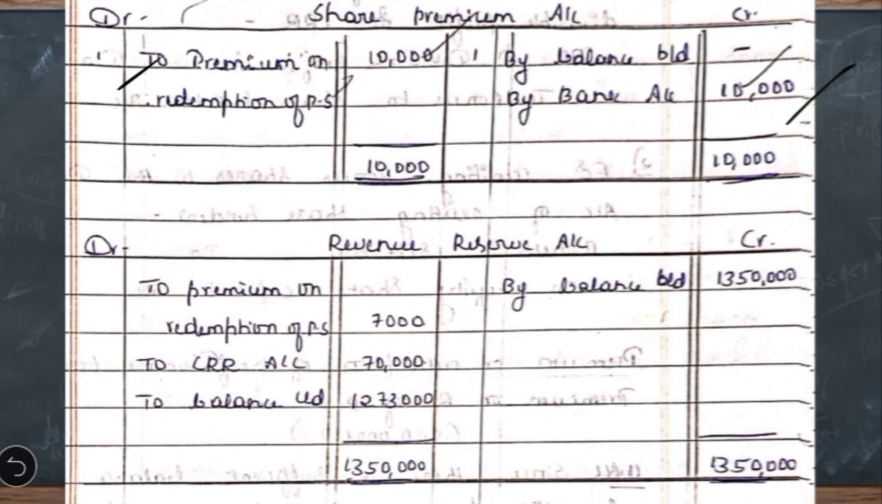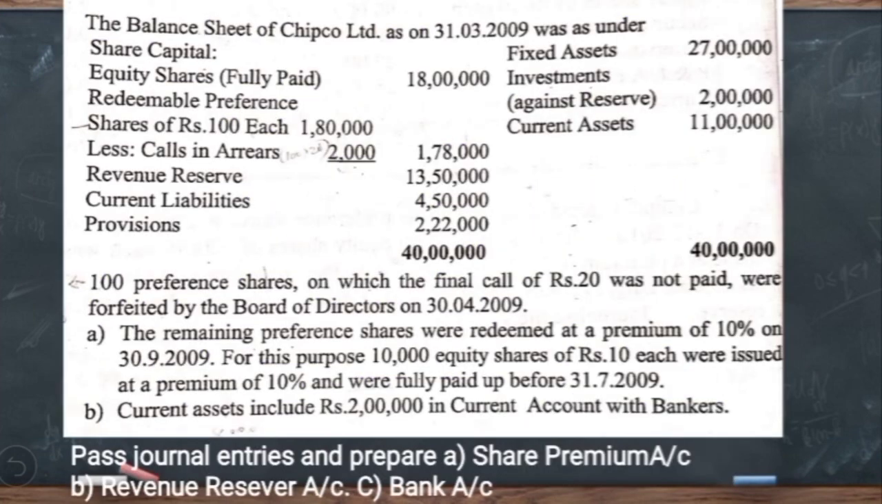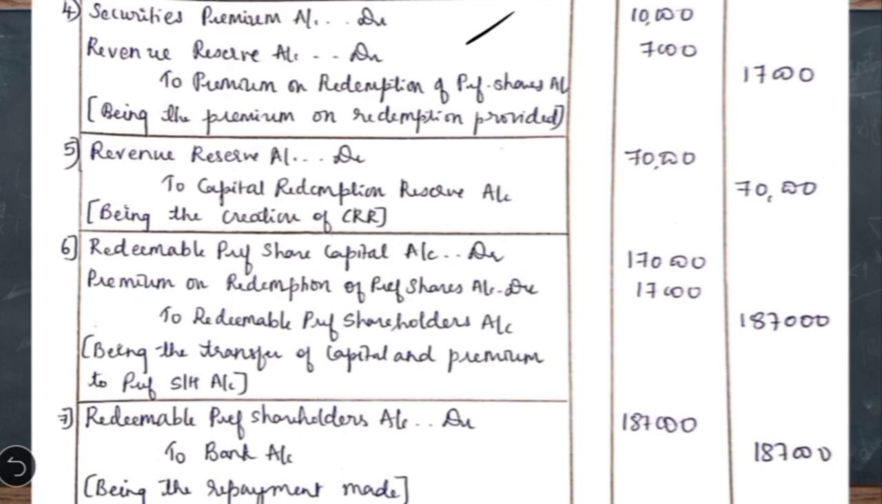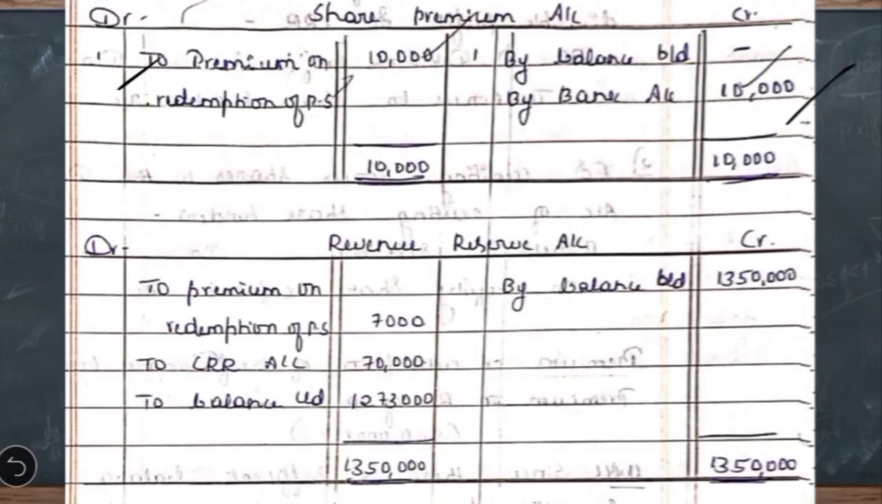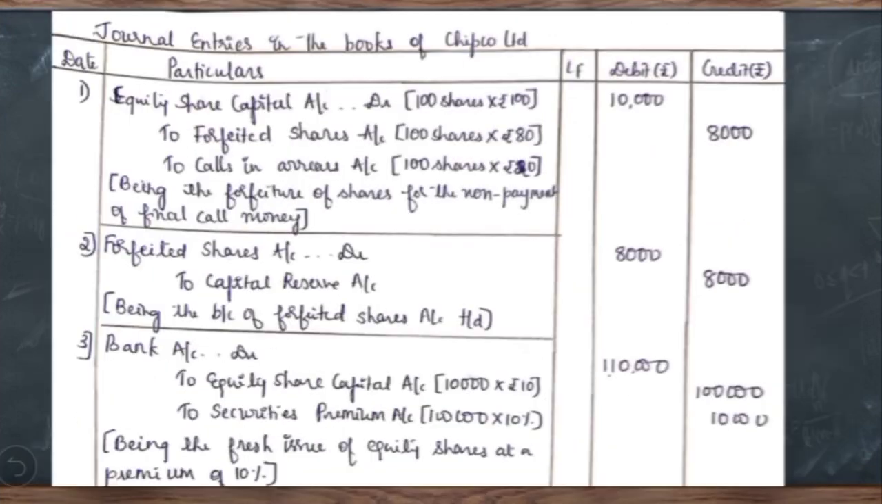Then coming to the second account, that is revenue reserve. In this question they have given opening revenue reserve of 13,50,000. Again it is given on the liability side, which represents a credit balance. We have to write by balance brought down 13,50,000. Then we have to adjust for the transactions relating to revenue reserve.